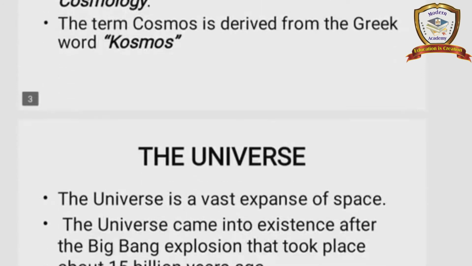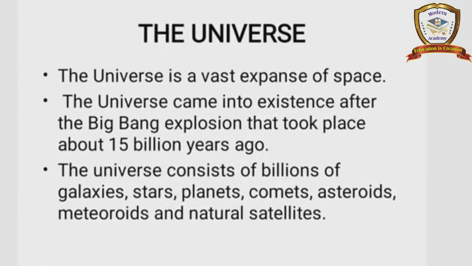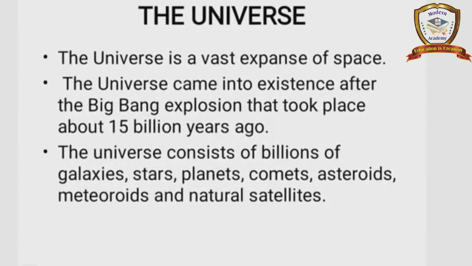And the second one, the universe. We already know how the universe was formed. The universe is a vast expanse of space, and it was made by a big explosion 15 billion years ago. After that, the universe consists of billions of galaxies, stars, planets, asteroids, natural satellites. So everything included is called the universe.